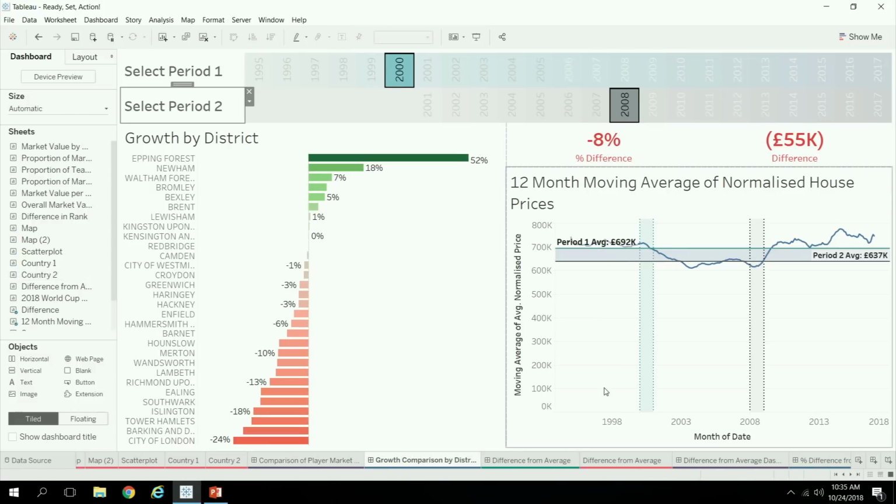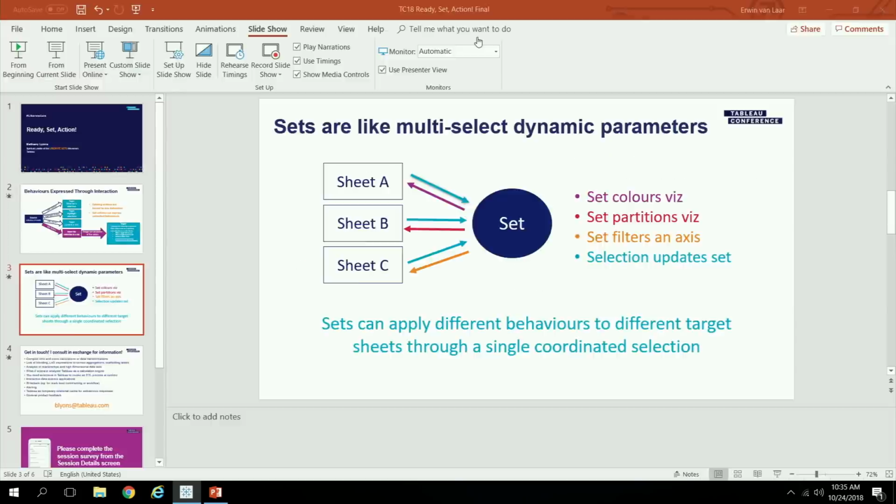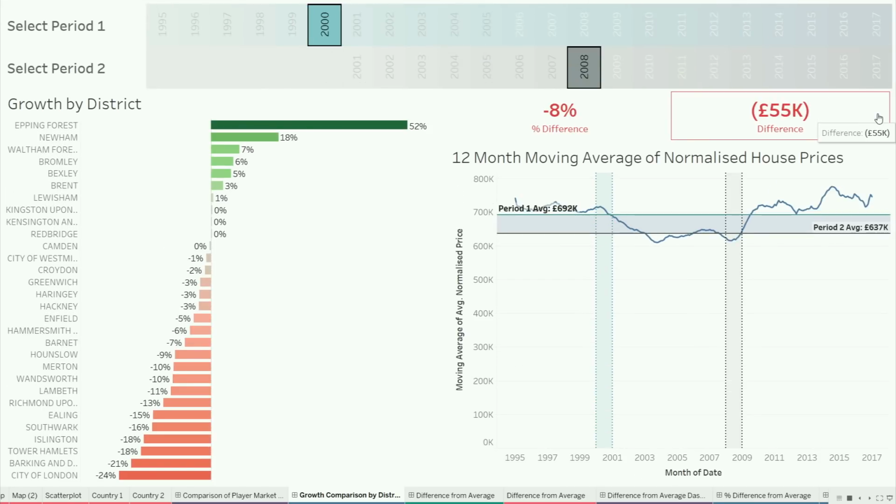All right, let me give you an example of another application. In fact, it's exactly the same problem, but it looks really different. A really common type of analysis people want to do is year-over-year growth, or comparison from period 1 to period 2, and then show what that growth is broken down by something else. Here we're looking at London house price data, comparing year 2000 to 2008. This is normalized house prices to account for inflation. So the house prices actually decreased by £55,000 on average over that 8-year period.